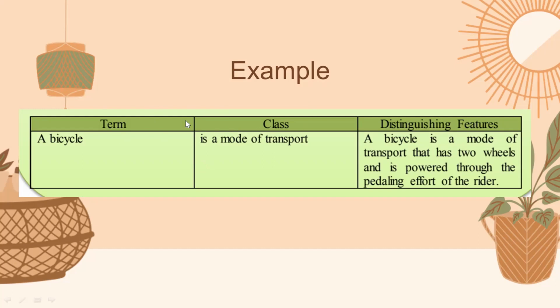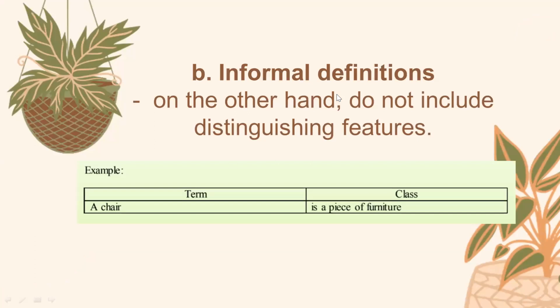So there are three parts: term, class, and distinguishing features. Next is informal definition. On the other hand, do not include distinguishing features. So kini si informal, ang only difference nila duha, si formal mag-state sa distinguishing features, but informal definition will not include the distinguishing features or what makes that term or that word different or unique.